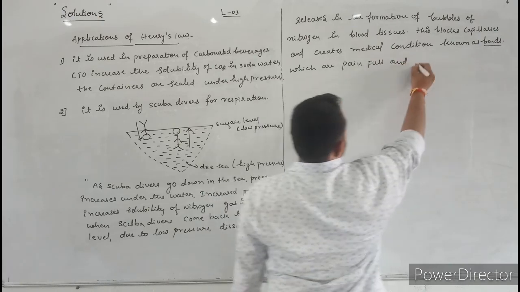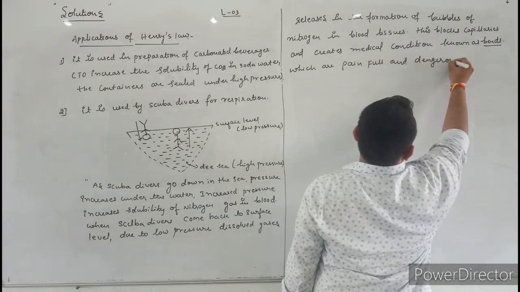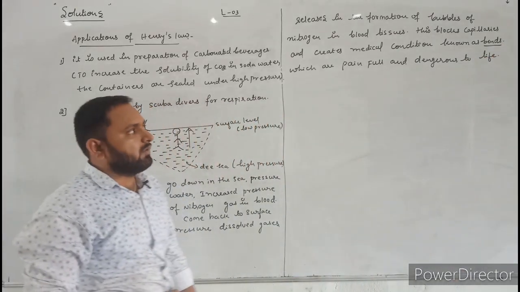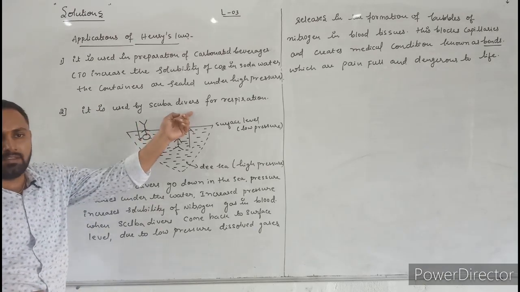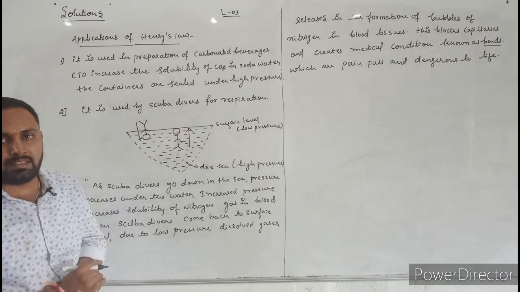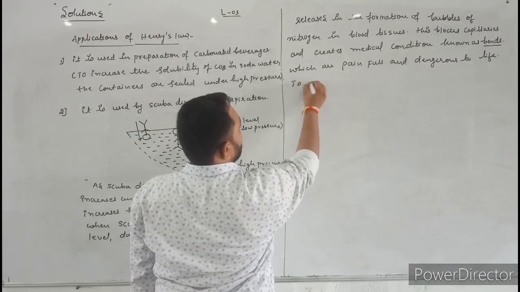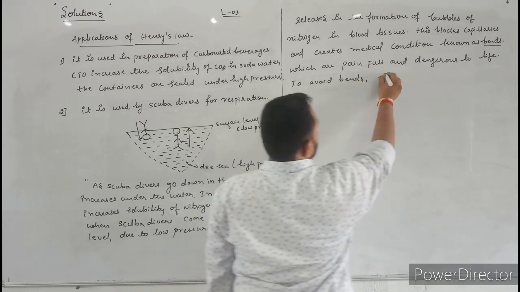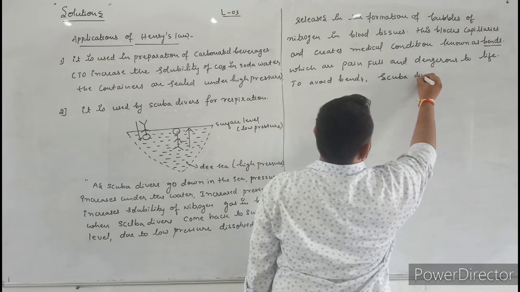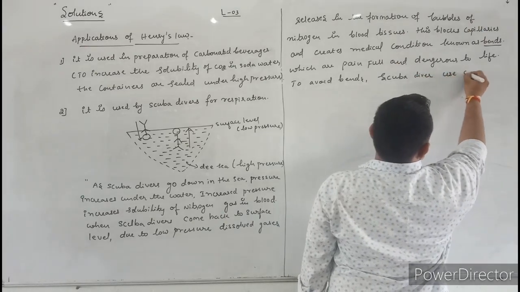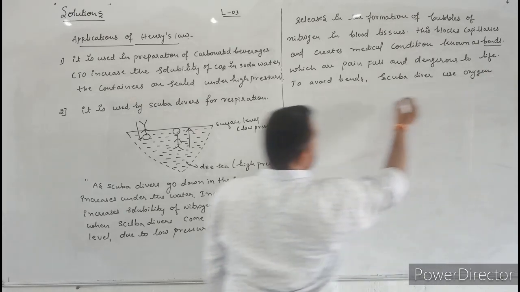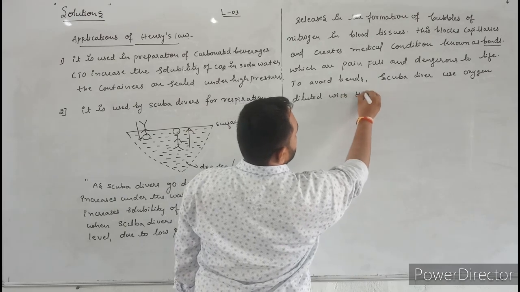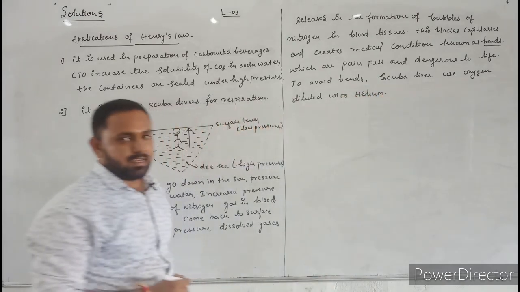To control or avoid bends, the scuba divers use oxygen which is diluted with helium. To avoid bends, scuba divers use oxygen diluted with helium. Okay, this is the second application.